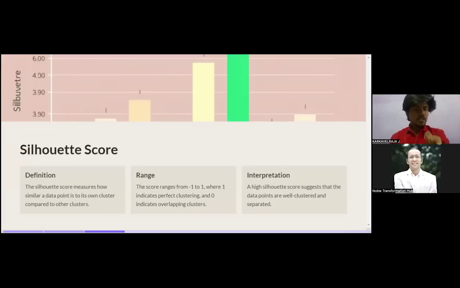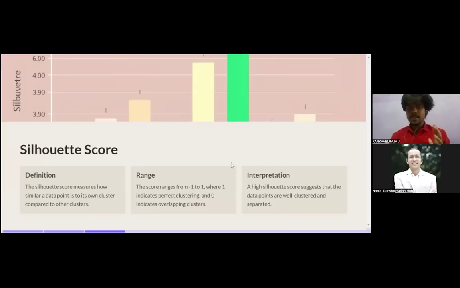Definition: a silhouette score measures how similar a data point is to its own cluster compared to the other clusters. If a data point is in cluster A, how similar is it to all other data points in cluster A, and how does it differ from data points in other clusters? That is the silhouette score. Range: the score ranges from -1 to 1, where 1 identifies a perfect cluster and 0 indicates overlapping clusters. A data point which gets a silhouette score of 1 is a perfect fit that belongs to that cluster.